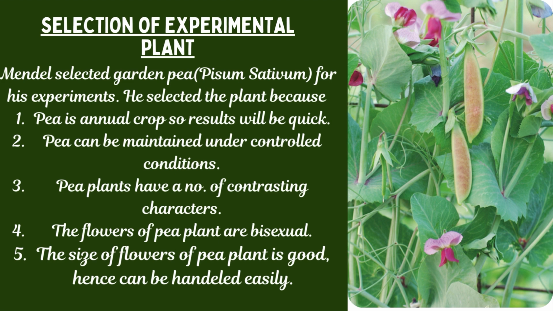And fifth and last but not the least reason of selecting the garden pea or Pisum sativum as a plant for his experiments is the flowers of garden pea are large enough that they can be handled easily. Because of these reasons, Mendel selected garden pea or Pisum sativum as his experimental plant.